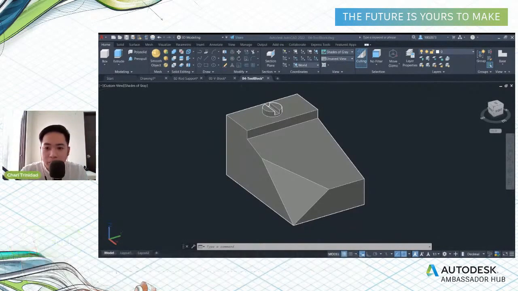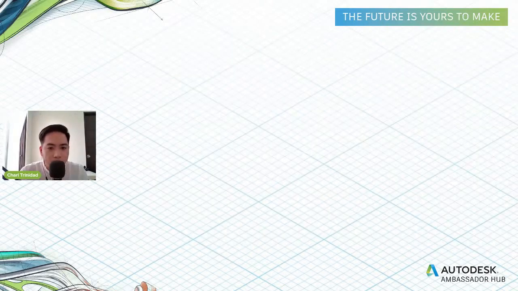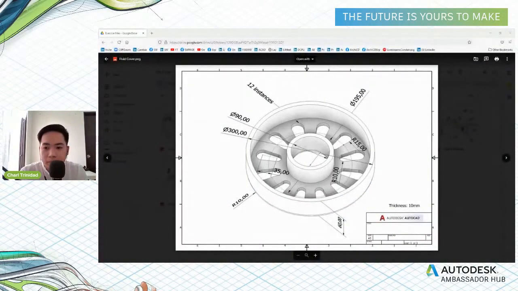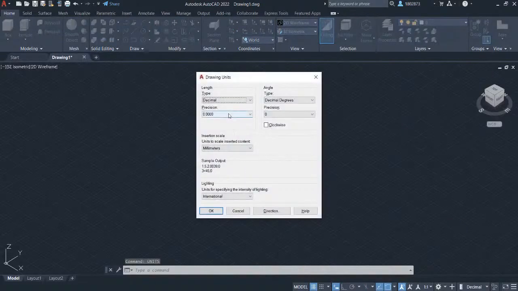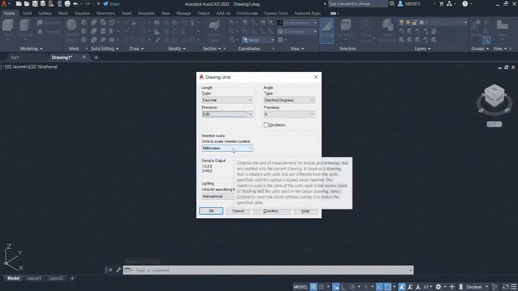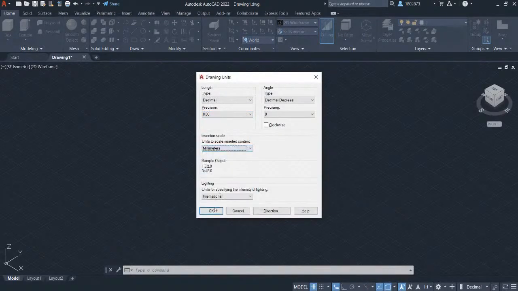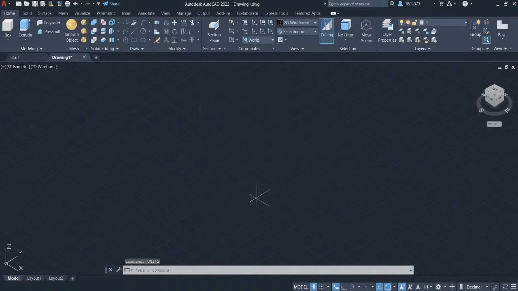Okay, so let's move on to the next challenge. I'll be sharing you this drawing file. Let's first change the units in millimeters. Type in units and press enter. Select the precision in 2 decimal places and the units to be in millimeters. Click OK. Let's head over to the view cube and select top view.